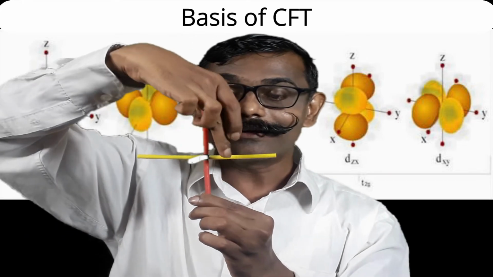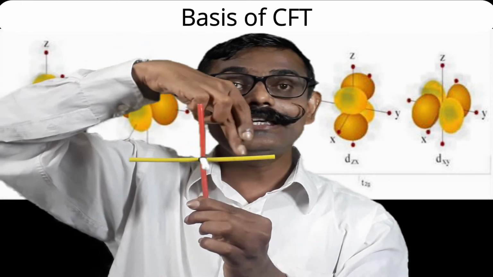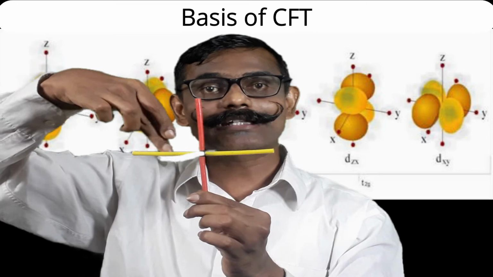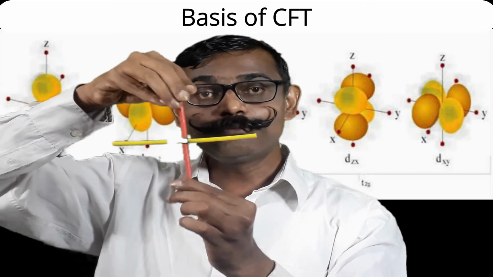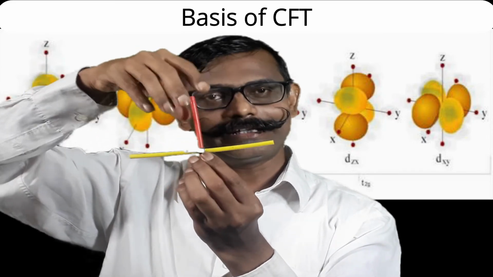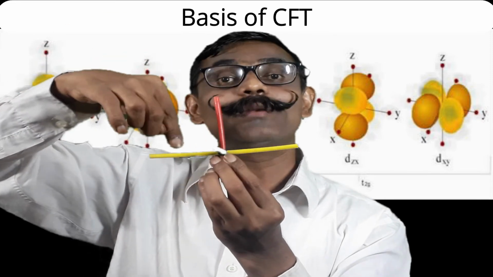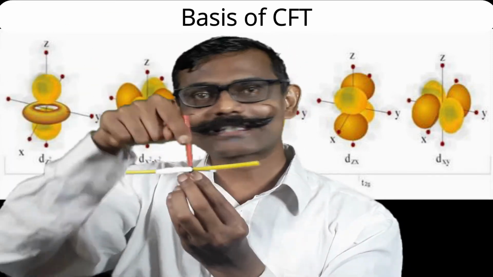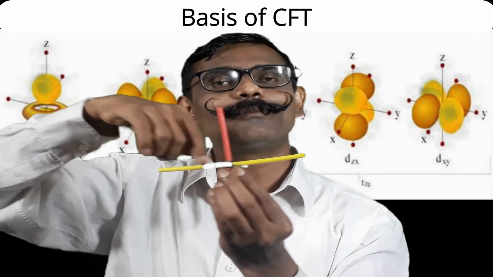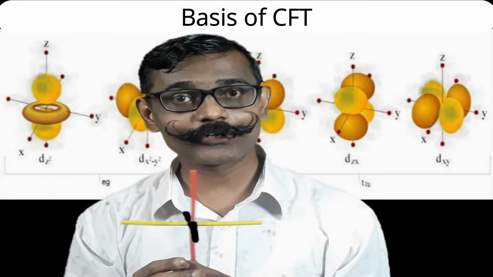So that ring kind of structure is in the xy plane. So if I have to understand, this orbital is more along the z axis and it is there in the xy plane also. Not exactly in the x and y direction, but in the xy plane. Is that dz square orbital clear?